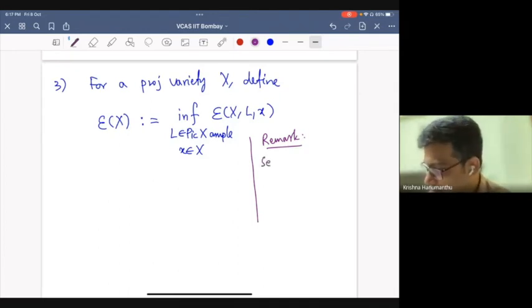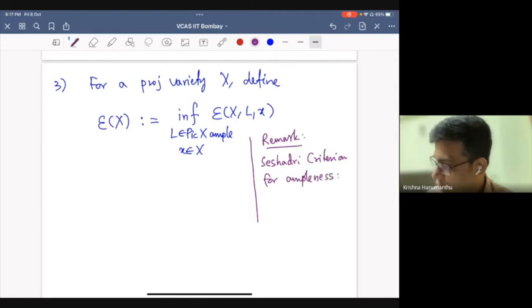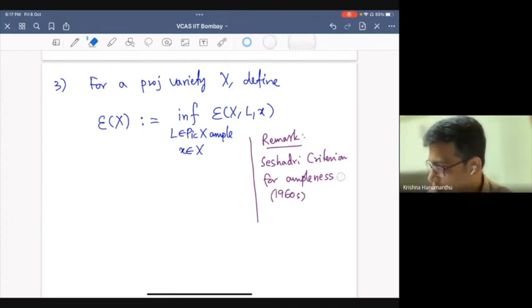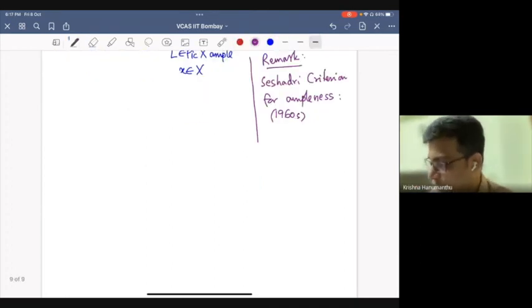Demailly was motivated by the Seshadri criterion for ampleness, which was stated differently, of course, because this was in the 1960s. But in the language of Seshadri constants, L, some nef line bundle on a projective variety, is ample if and only if the Seshadri constant is positive for all x.